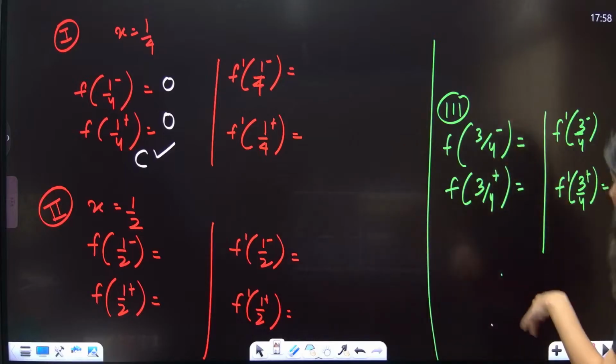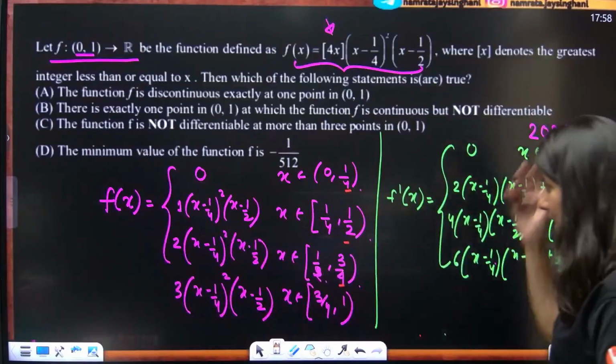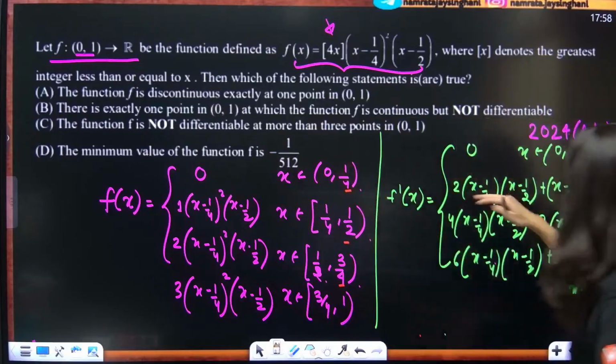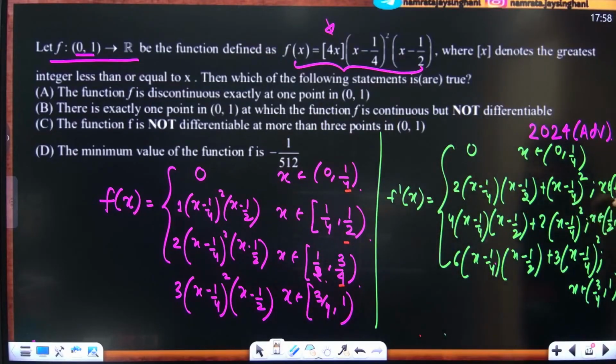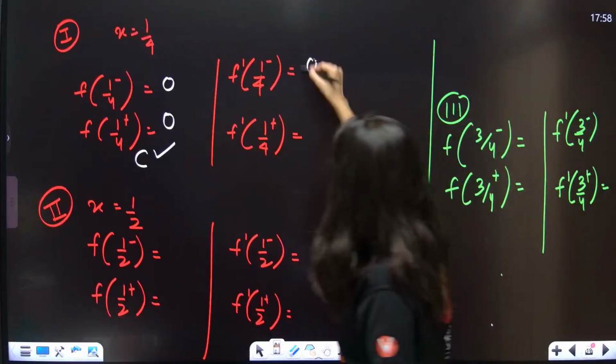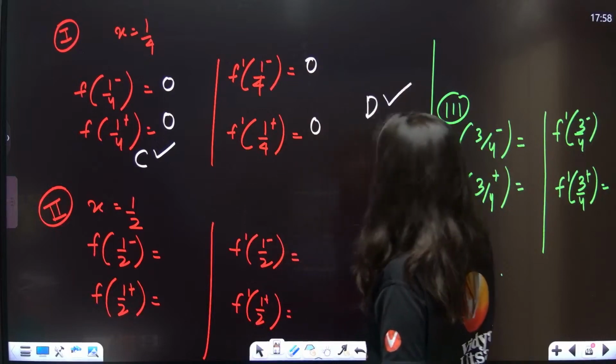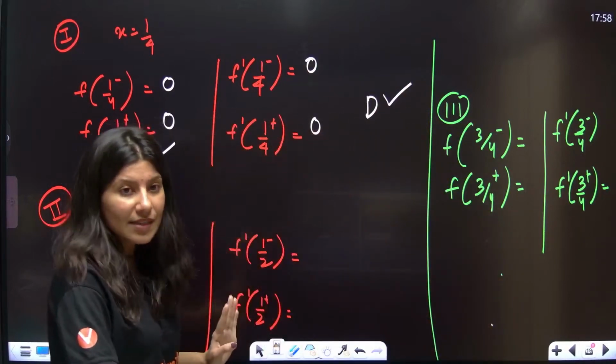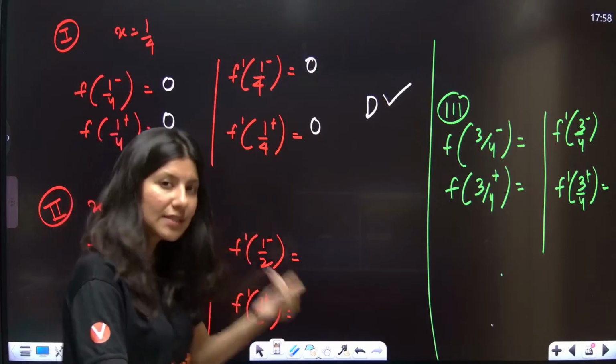Now f dash 1 by 4 minus and f dash 1 by 4 plus. So f dash 1 by 4 minus is 0. F dash 1 by 4 plus we will get from here. So if you put x equals to 1 by 4, this is also 0, this is also 0. So again the derivative is also 0. That means differentiability is also there. At x equals to 1 by 4, the function is continuous as well as differentiable. Okay, got it? That's how we need to do.